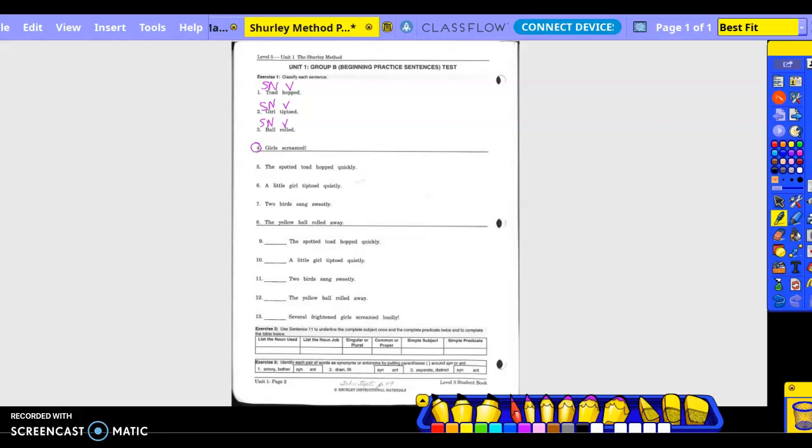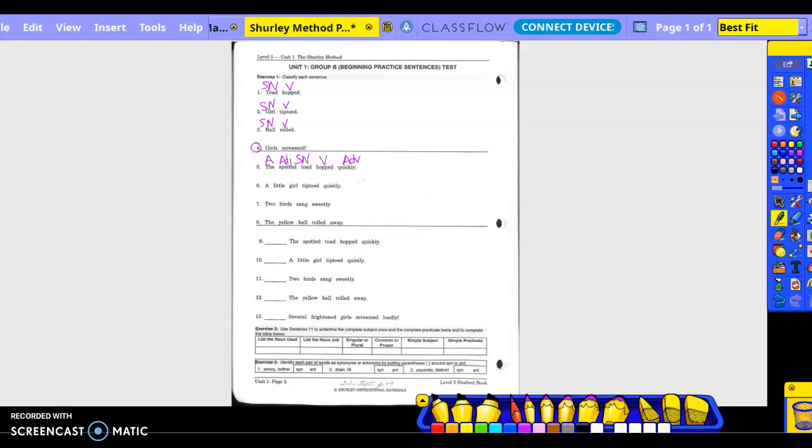Okay, let's do number 5. The sonic toad hopped quickly. What hopped quickly? Toad. Subject. Noun. What is being said about the toad? Hopped how? Quickly. Adjective. Not adjective. Adverb because it said how. What kind of toad? Adjective. The.